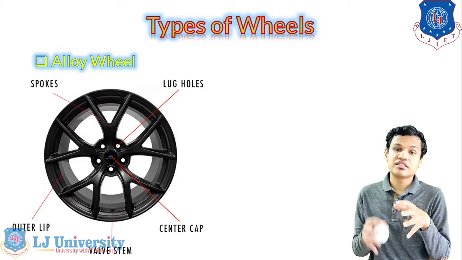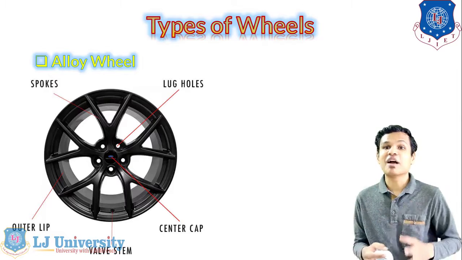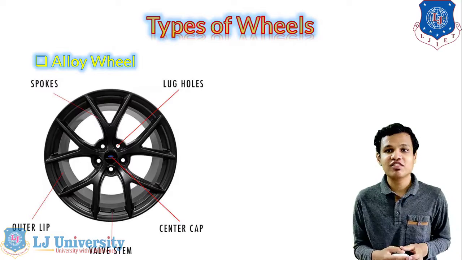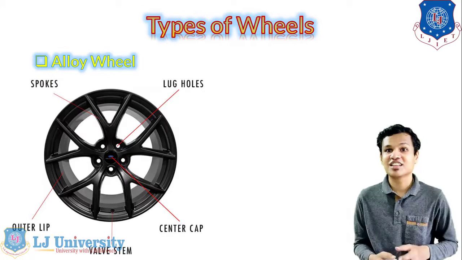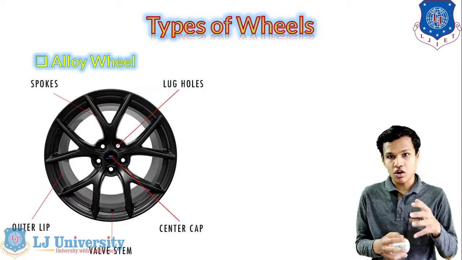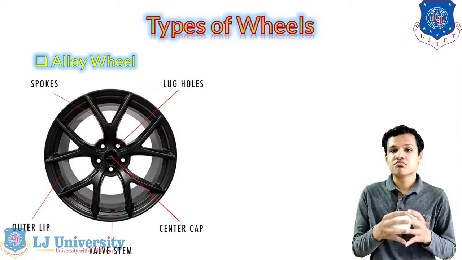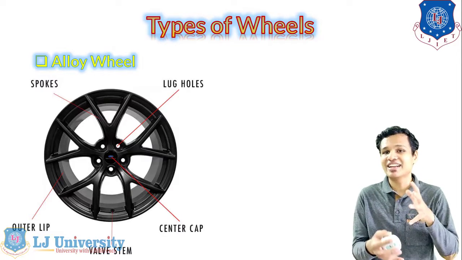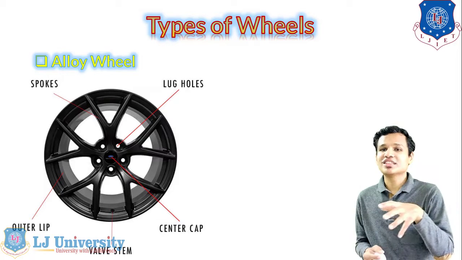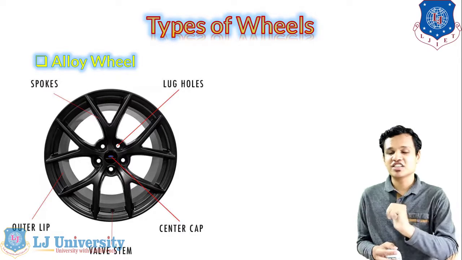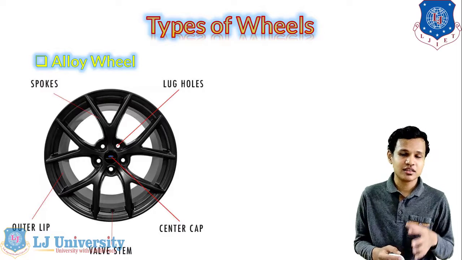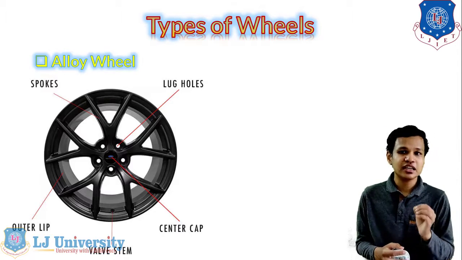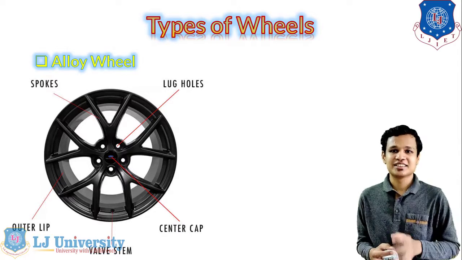In case of the alloy wheels, the design is much better compared to the disc wheel, and look-wise the wheel will also look even better compared to the other wheels. The only factor is the cost. The cost will be higher in case of the alloy wheels, but the function, the parameters, the weight, the working, the life, all will be better compared to the other wheels. So this is simply an alloy wheel which you might have seen used in motorcycles or any other two-wheelers, which is very widely used in vehicles if the cost is not a factor.